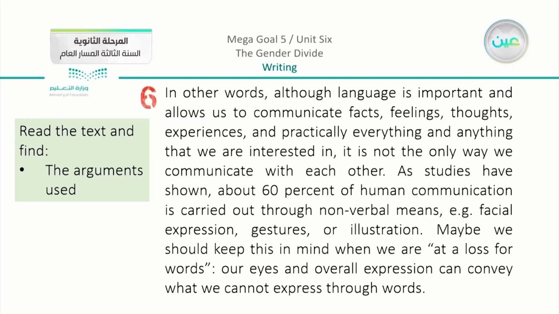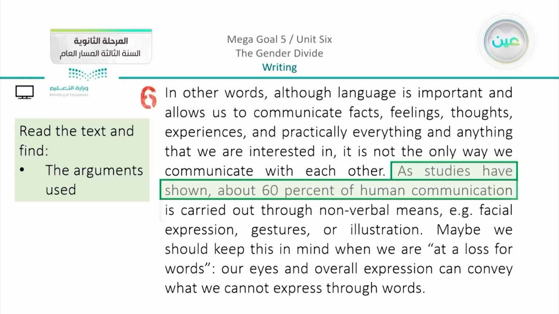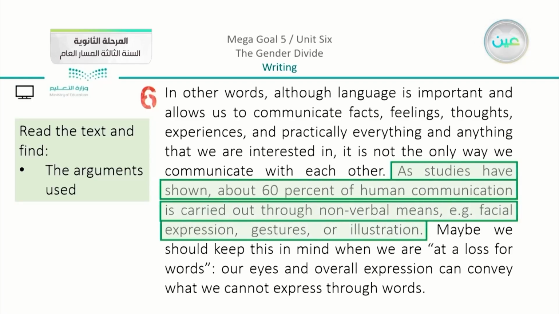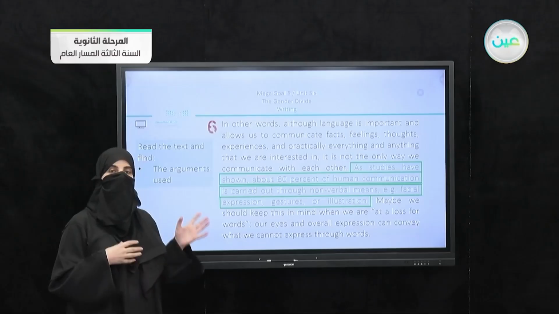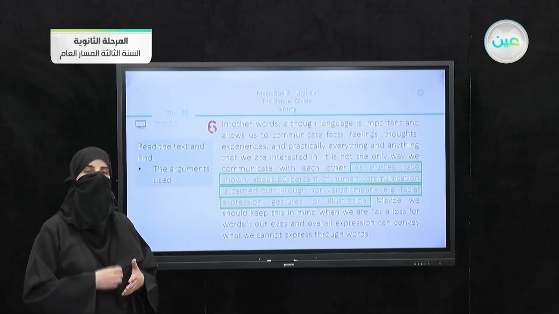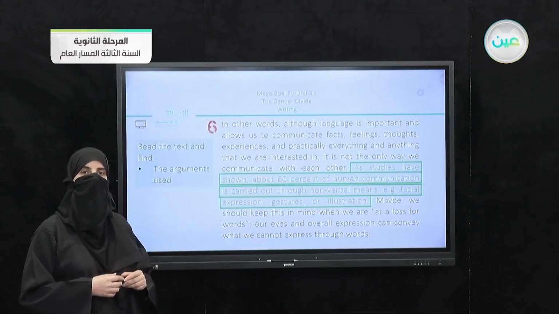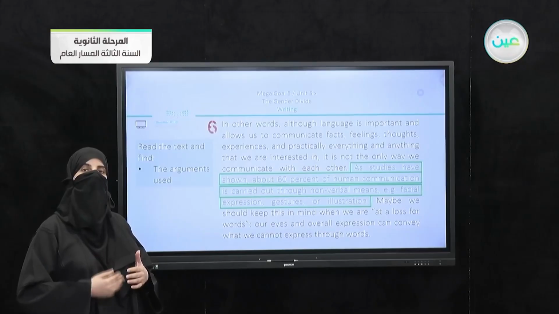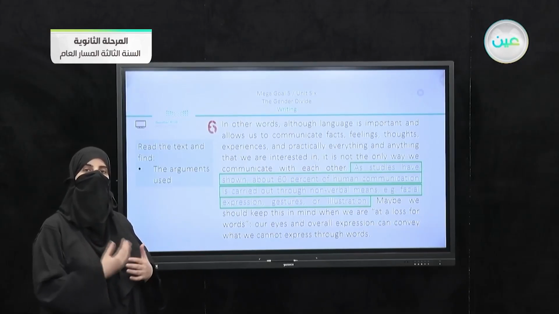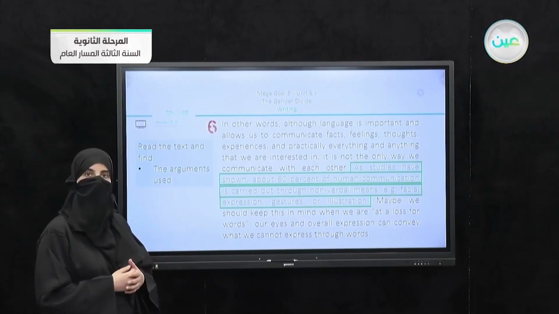6 the argument: as studies have shown, about 60% of human communication is carried out through nonverbal means, for example, facial expressions, gestures, or illustration. So you can see that we have a very strong argument in this paragraph. Why? Because it is stated based on studies.